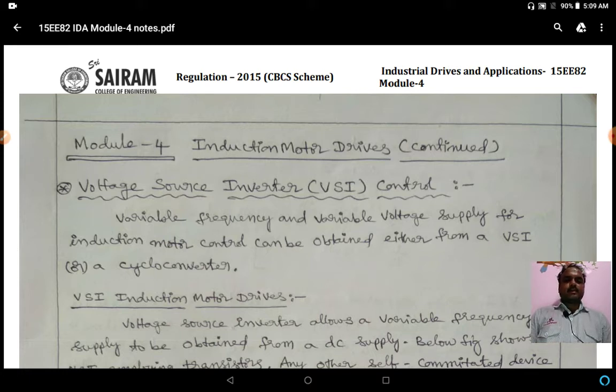Because induction motor drives have more advantages than DC motor drives, especially cost wise, maintenance wise and applications wise. First in this module we will see about VSI, voltage source inverter control.